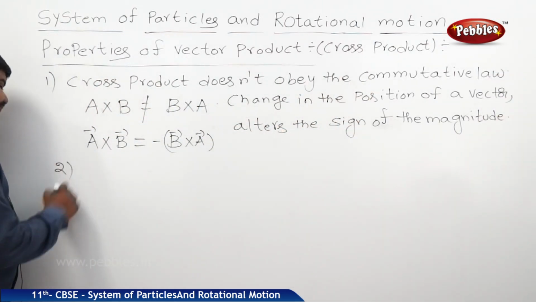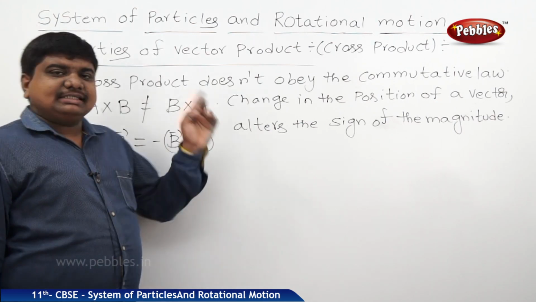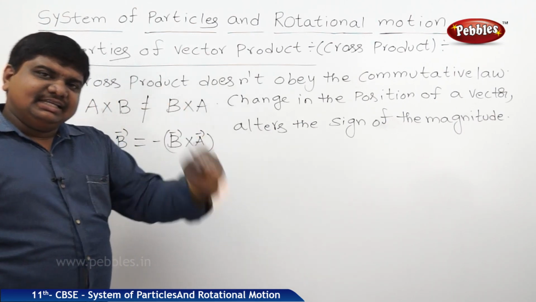The second one: this cross product obeys the distributive law.